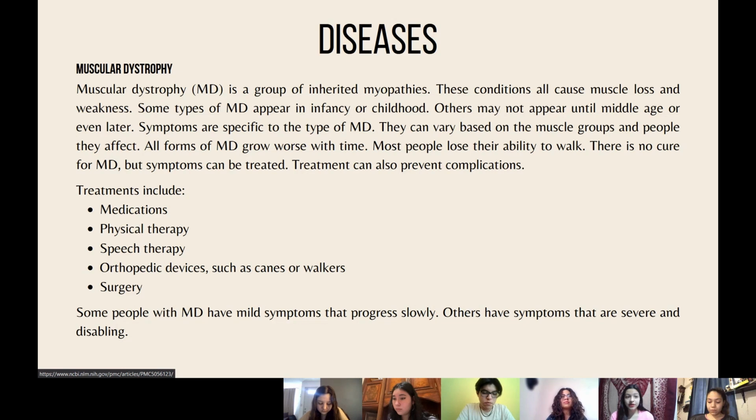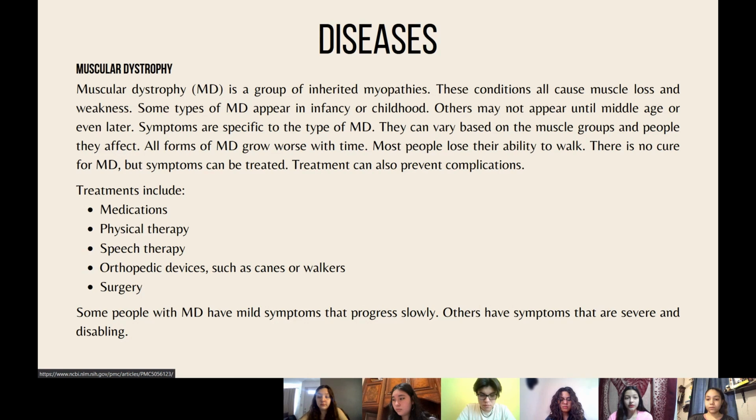Next, we will talk about muscular dystrophy, abbreviated as MD, which is a group of inherited myopathies, and these conditions all cause muscle loss and weakness. Some types of MD appear in infancy or childhood, while others may not appear until middle age or even later. Symptoms are specific to the type of MD, since they can vary based on the muscle groups and people they affect.